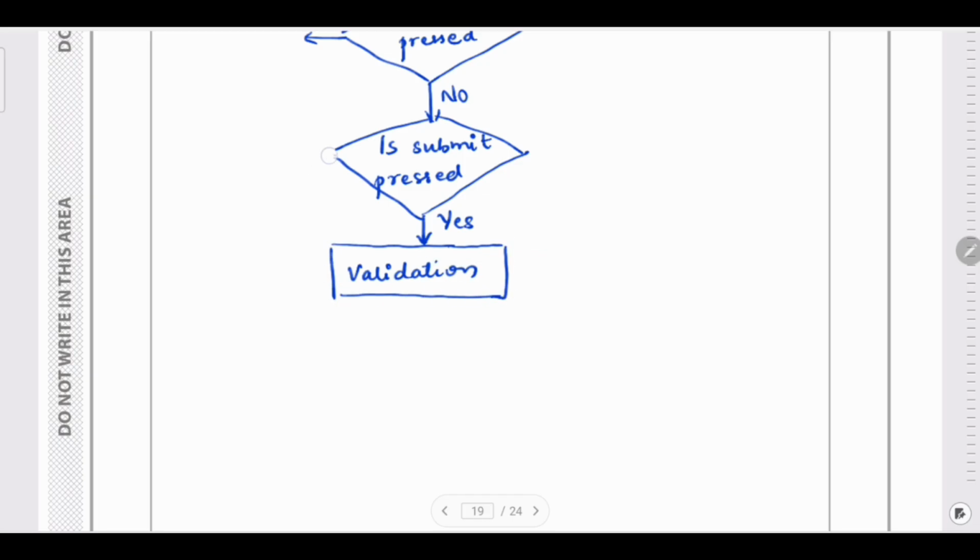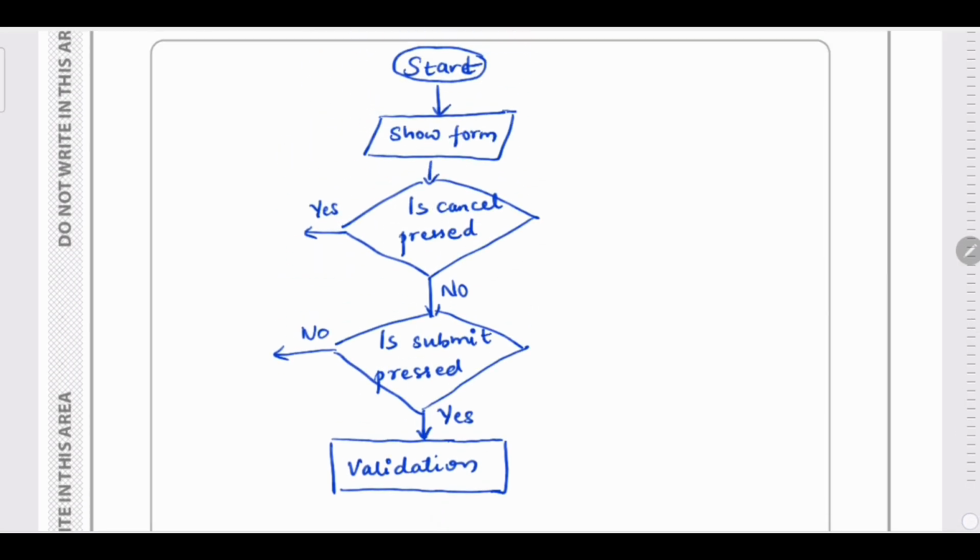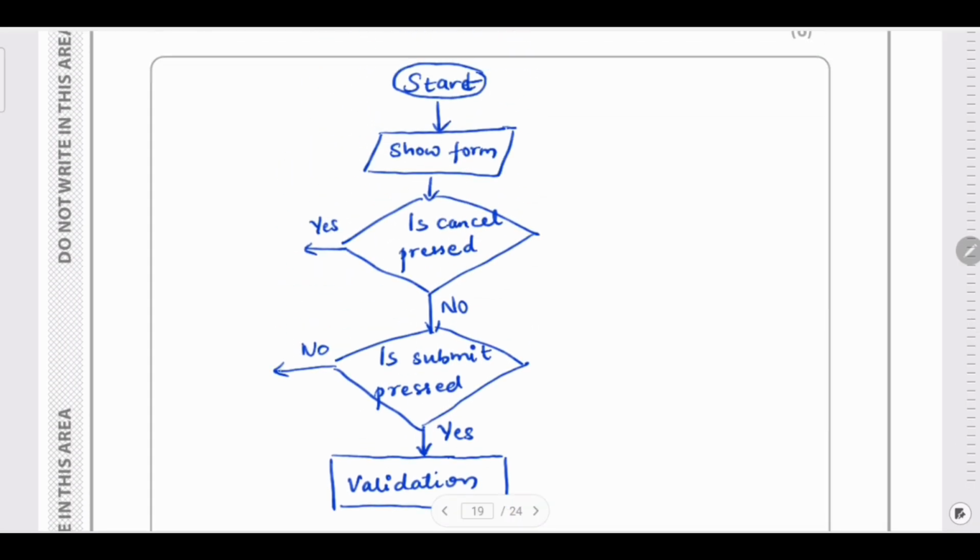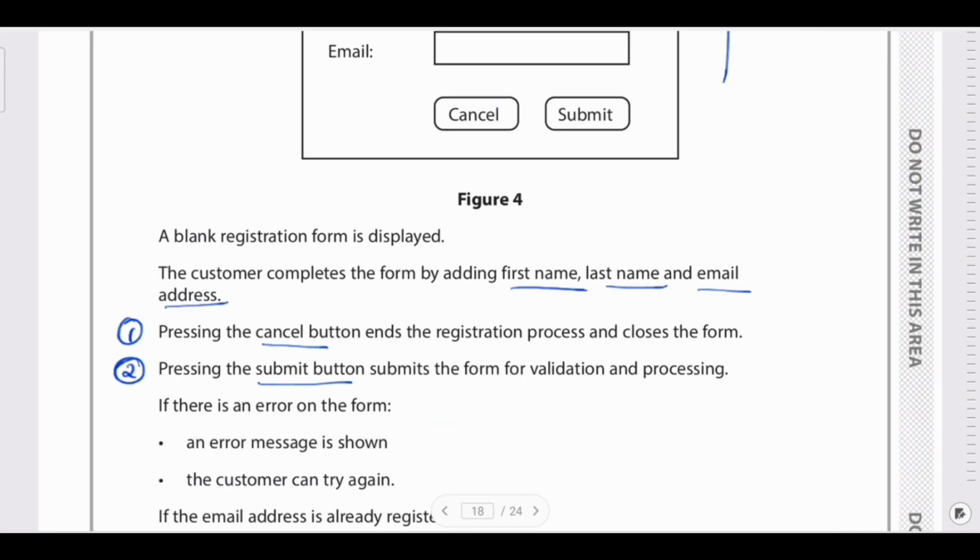If the submit is not pressed, that is no, it is not pressed. In those cases, it will go back to the same place where it is still showing the form. So now let's check after that.